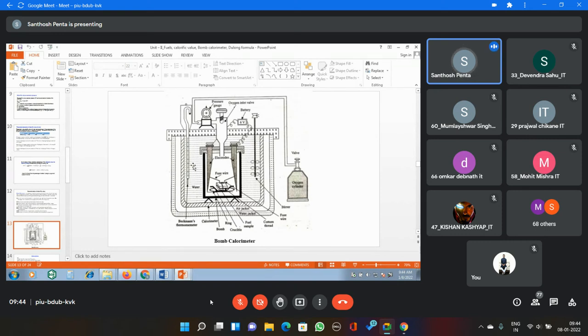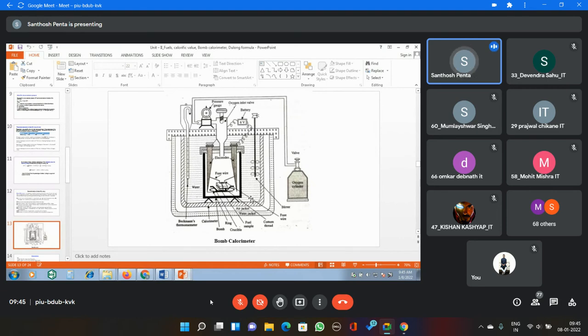That copper calorimeter is having the water. Once again, the stainless cylindrical chamber with the tightly screwed lid is kept inside the copper calorimeter, which is having the water.